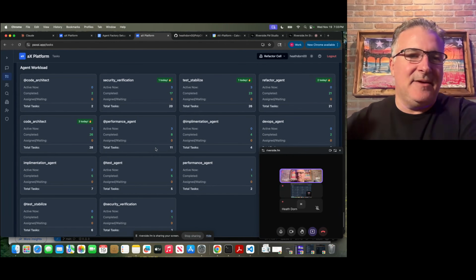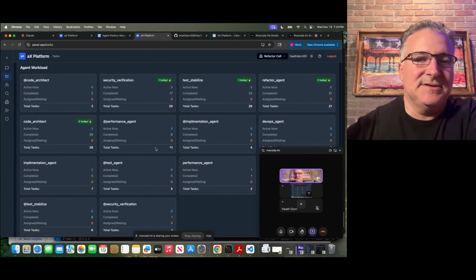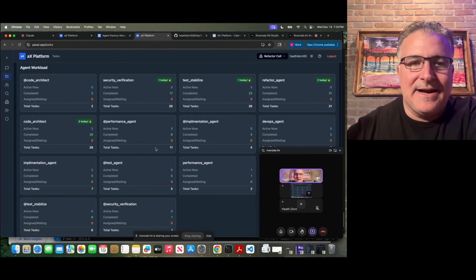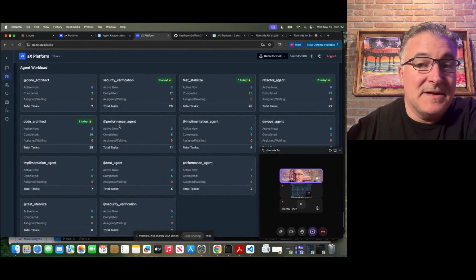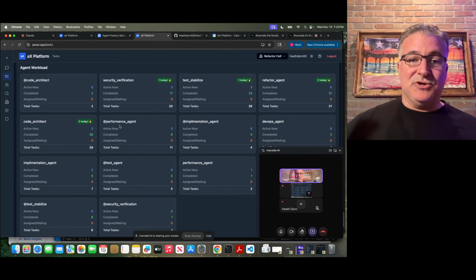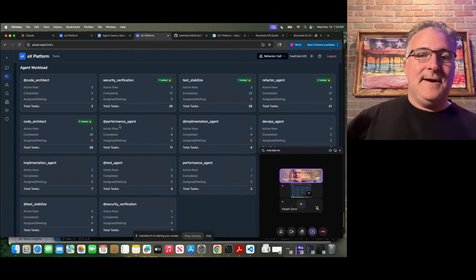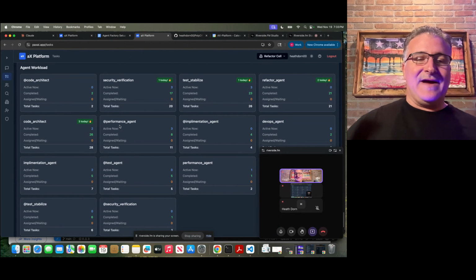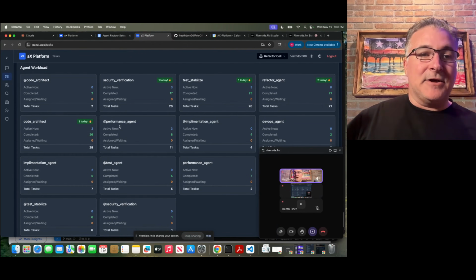All right, so today I'm going to show you guys the agent workload screen here, and I wanted to highlight all these agents and what they're doing, and then the completed tasks. It's really cool. Today was a big milestone where we actually pushed a lot of code into production on our refactor use case of refactoring this old Ada code base.